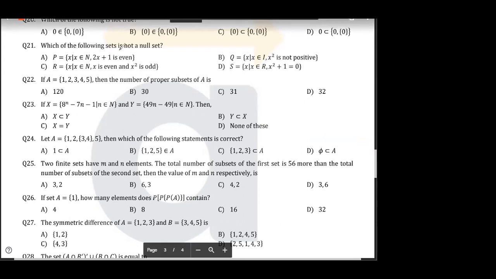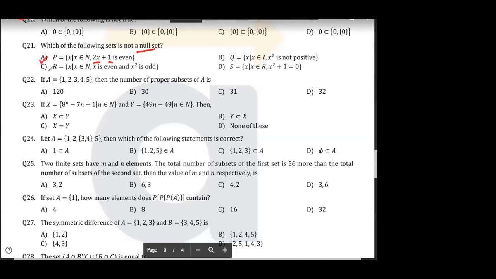Which of the following sets is not a null set? Again, same, empty set. 2x plus 1 is even. Obviously, think about it. 2x plus 1 is even or odd? Tell me, guys. Odd, na? Right? That is the answer.